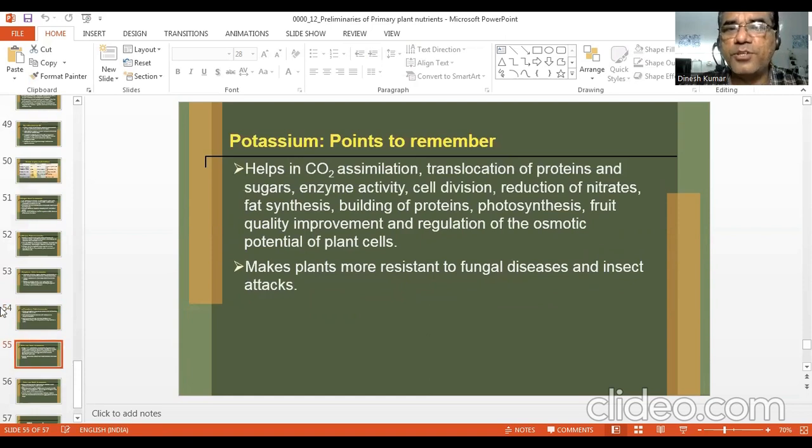Potassium helps in CO2 assimilation, that is photosynthesis, translocation of proteins and sugars, enzyme activity, cell division, reduction of nitrates, fat synthesis, building of proteins, fruit quality improvement and regulation of the osmotic potential of plant cells, and makes plants more resistant to fungal diseases and insect attacks.